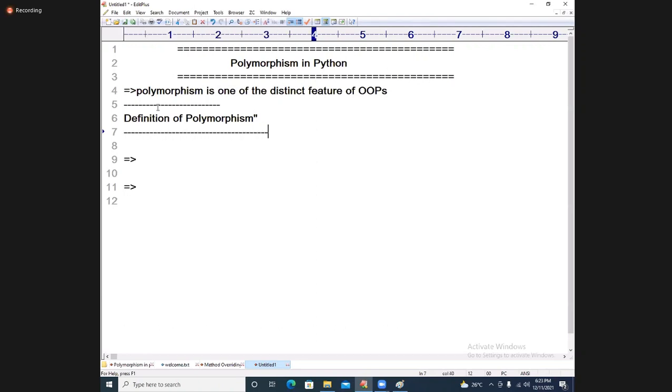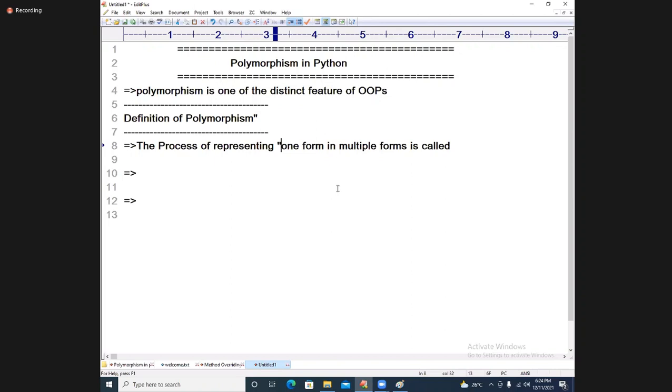Very, very simple, students. What I'm writing, try to understand my point here. The process of representing one form in multiple forms.